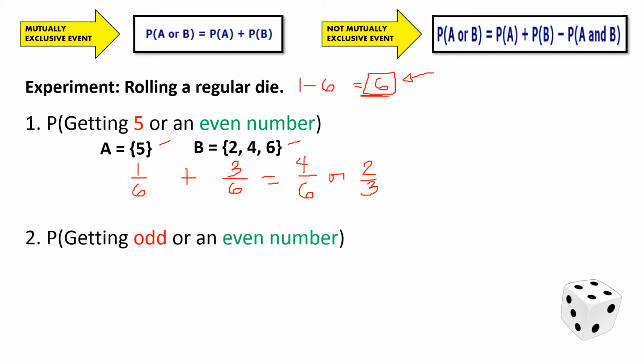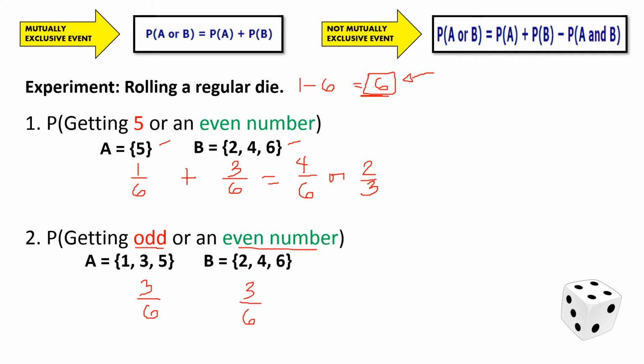Probability of getting an odd number or an even number. The first event, getting an odd number, has the numbers 1, 3, and 5. So these are the odd numbers. For the second event, getting even numbers, we have the numbers 2, 4, and 6. Therefore, the probability of the first event, getting an odd number, is 3 over 6. For the second event of getting an even number, we have 3 over 6 as well.